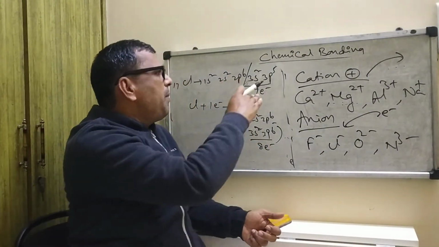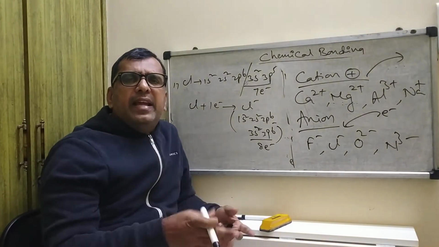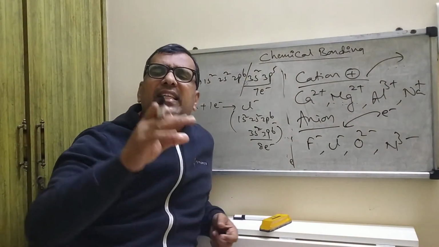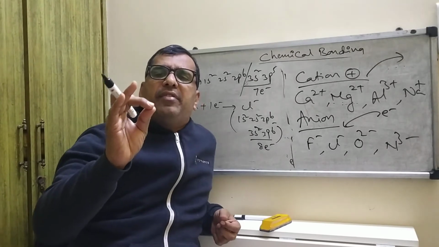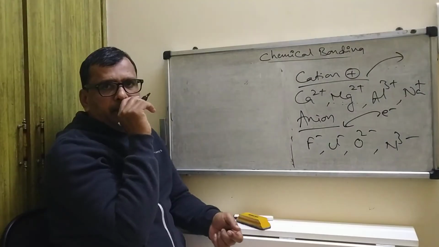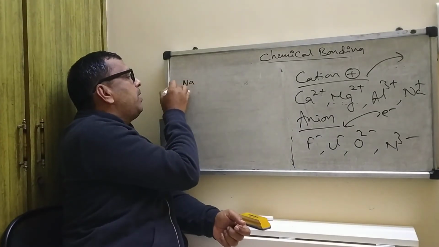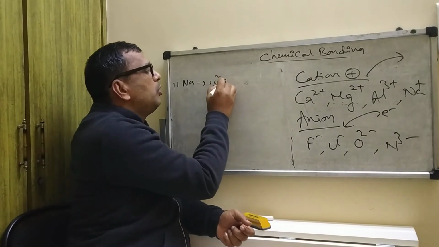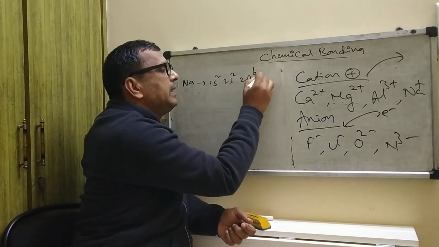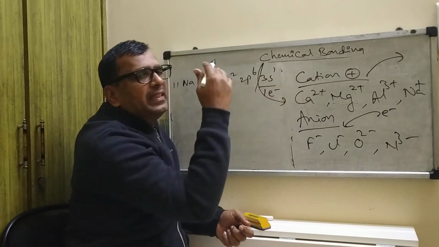So like this, here what happened? Octet rule. By accepting or by donating, it will become stable. So like this is a very important configuration, that is the octet rule. So that is why, this is very important. So similarly, suppose you take sodium, atomic number 11. So here 1s2, 2s2, 2p6, 3s1. Here the valence shell contains 1 electron, meaning it is ready to donate.